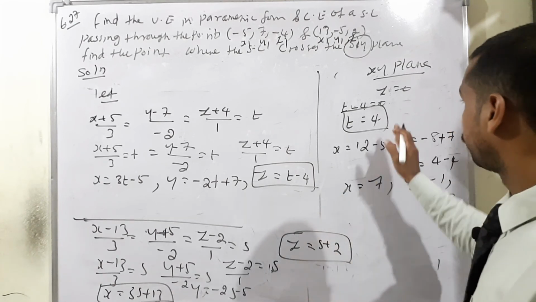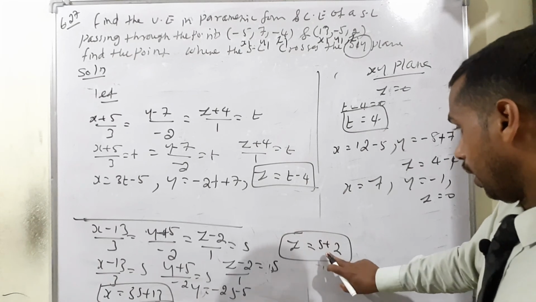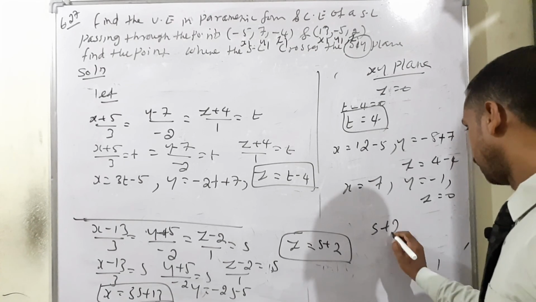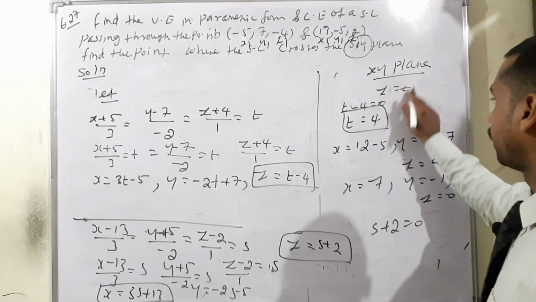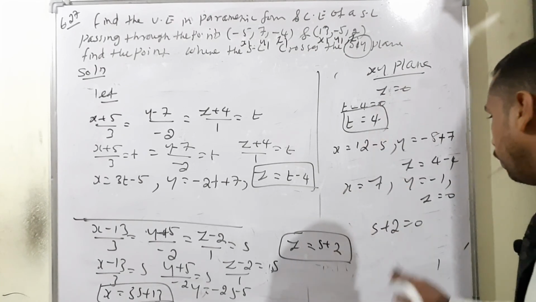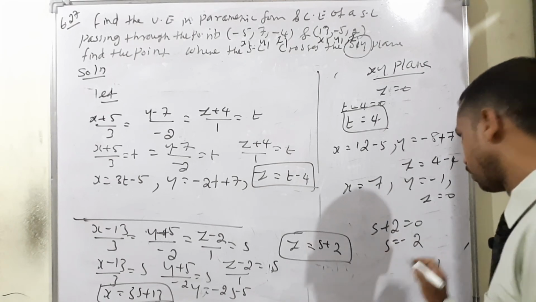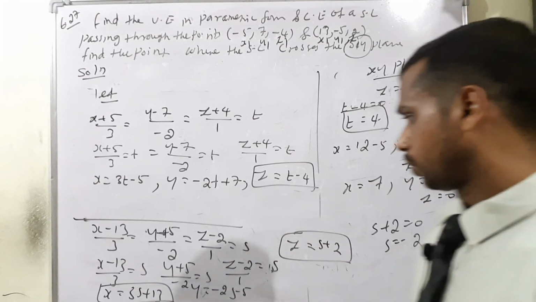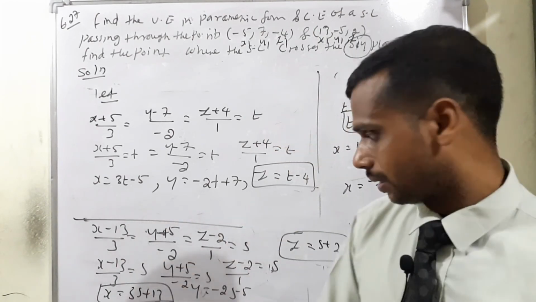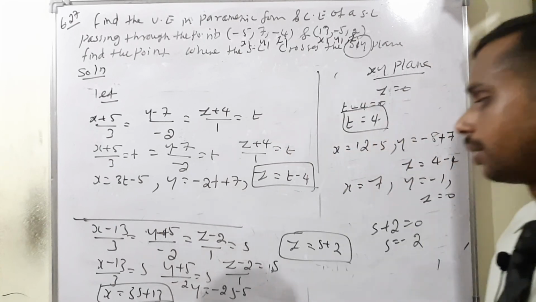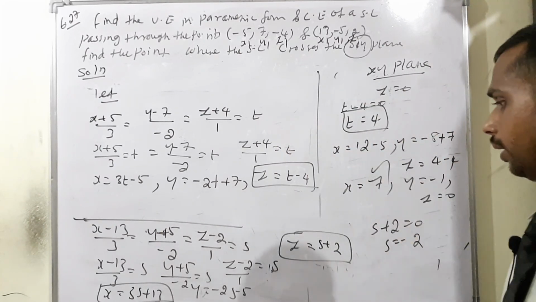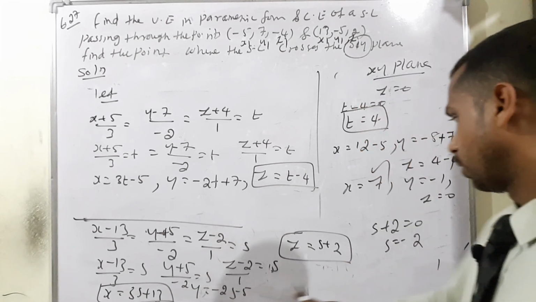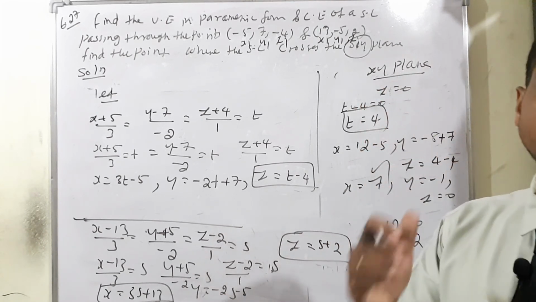The other equation gives the same result. If s + 2 = 0, because on the xy plane the z term is 0, then s = -2. Now look, instead of s we apply -2. So 3 into -2 is -6, and -6 + 13 is 7. Again here, s is -2, so -2 into -2 is positive 4.